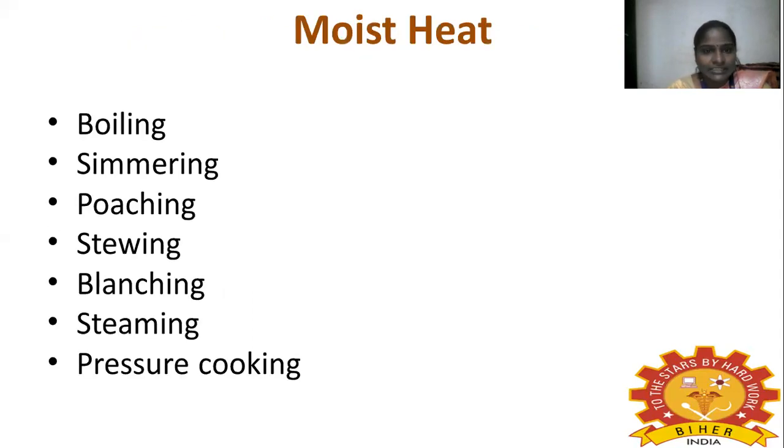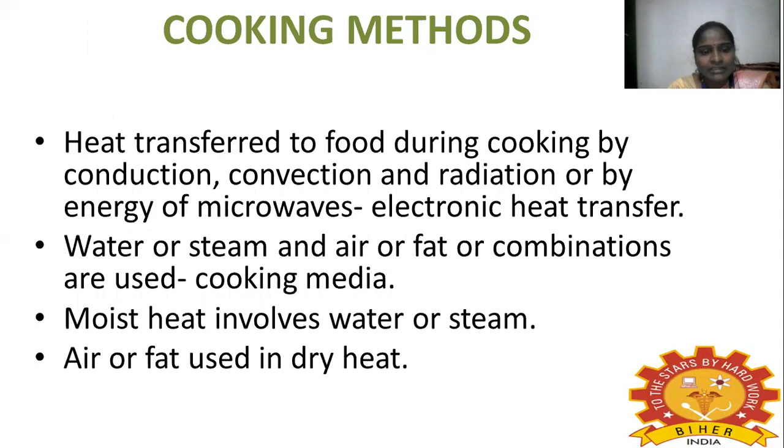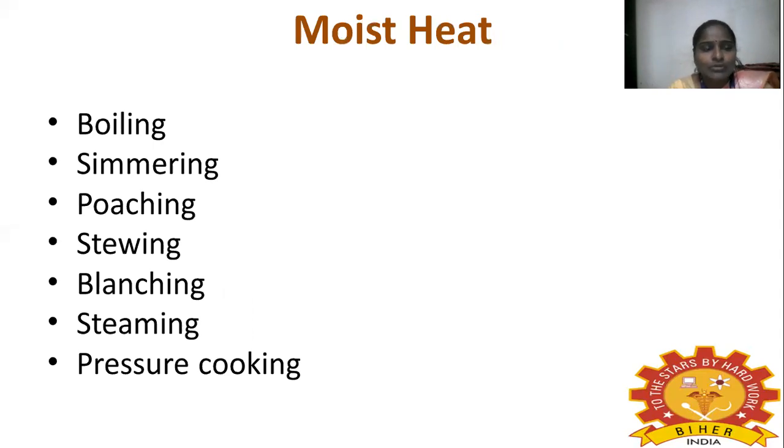First we will see moist heat. Under moist heat, different types are available: boiling, simmering, poaching, steaming, blanching, and pressure cooking. So these all come under moist heat. We already saw what moist heat means: it involves water or steam, while dry heat means air or fat. So in moist heat, everything uses water or steam. Boiling we need water, simmering we need water, poaching we need water, steaming also we need water. Blanching, pressure cooking, everything needs water.